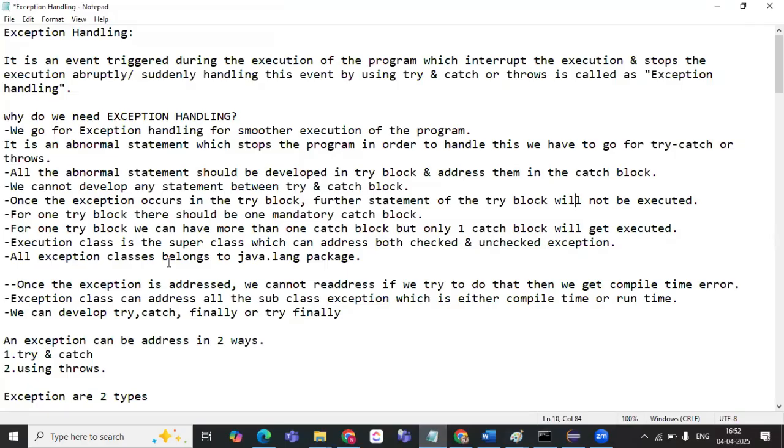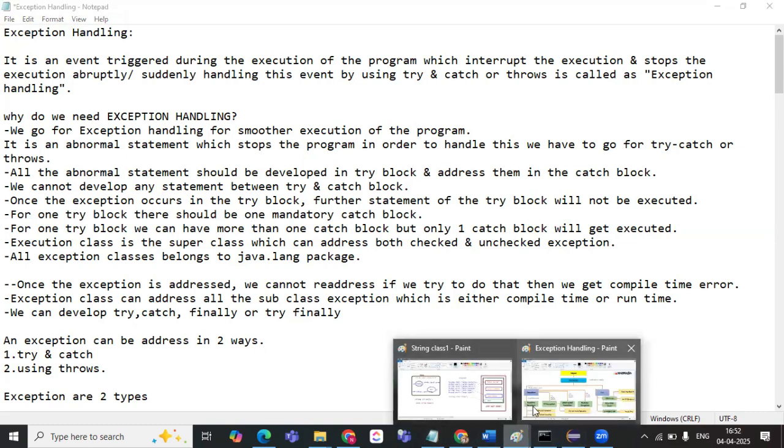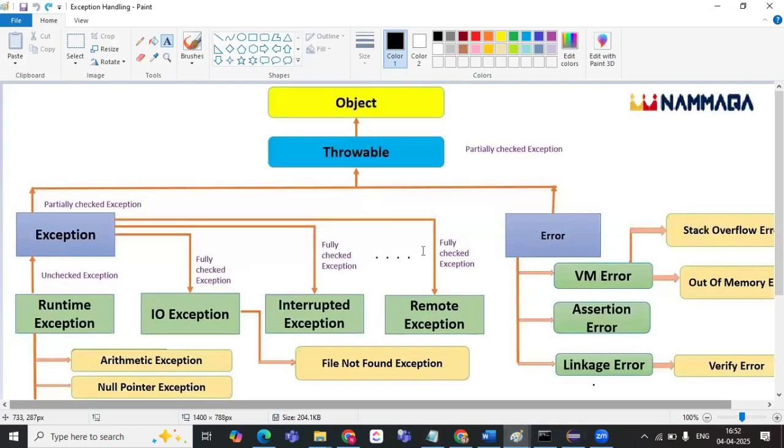The Exception class is a superclass which can address both checked and unchecked exceptions. What do checked and unchecked exceptions mean?